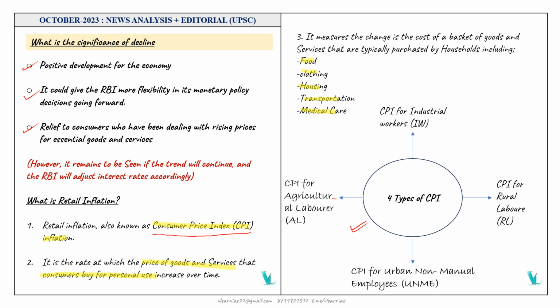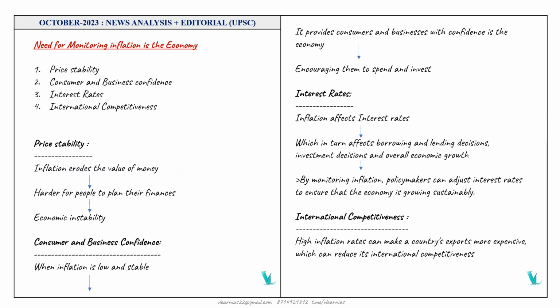So what will happen if the trend continues, meaning there is no decline in retail inflation? Then there is a remedy or measure: the RBI will adjust the interest rates accordingly. There are some needs in order to maintain our economy, that is, the need for monitoring inflation in the economy.